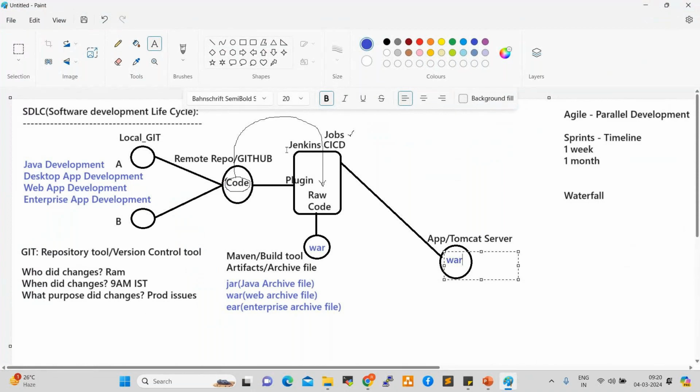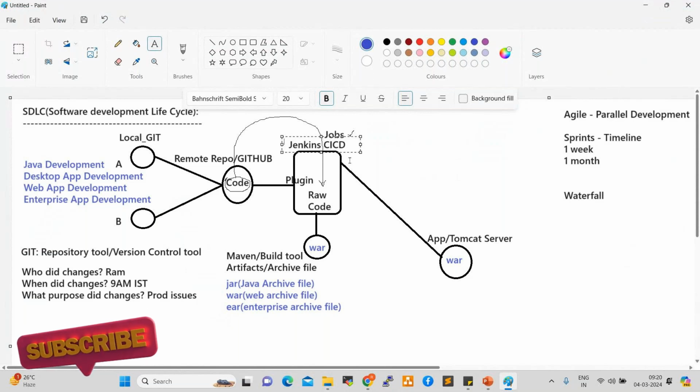Jenkins is a CI/CD tool, continuous integration, continuous delivery tool, or continuous deployment tool. Jenkins' first name was Hudson. Initially when Jenkins was started, we used to call it Hudson. They changed the name. Jenkins is the core, advanced tool. Every tool is integrated with Jenkins in real-time projects. Jenkins is a mediator.